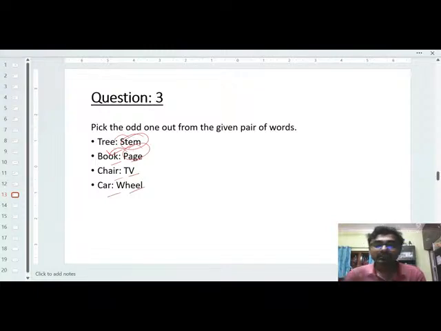You cannot get any book without page, right? Car, wheel. So wheel is a part of car, because without wheel, that car is nothing, right? So the options will be the chair and TV, because these are two different independent things. They don't have any relationship in between that. TV is not the part of chair, right? So that option 3 will be the correct option.